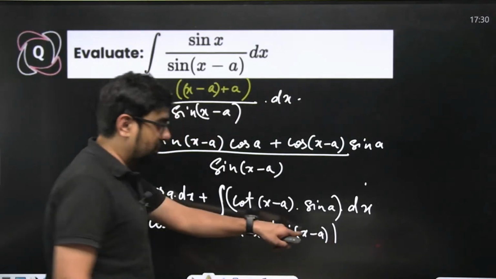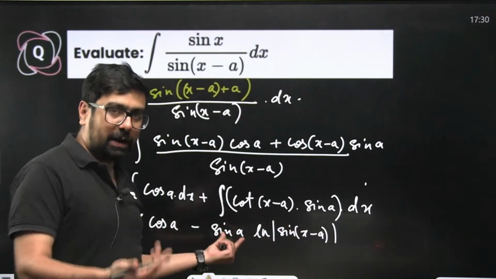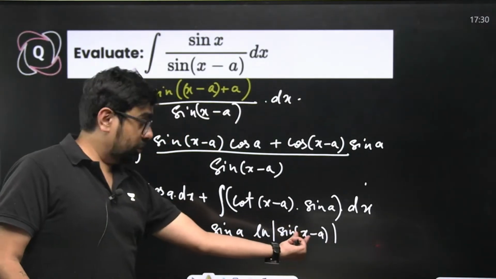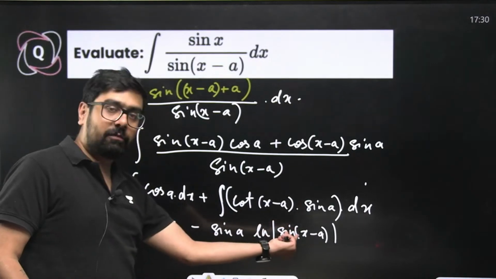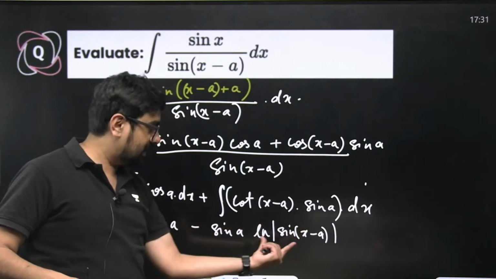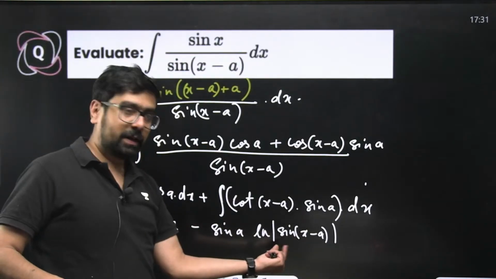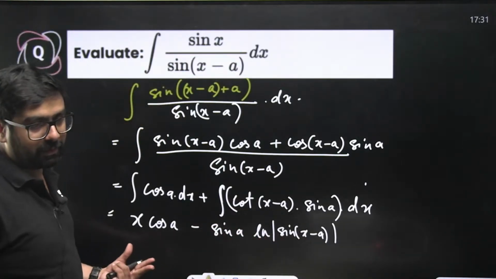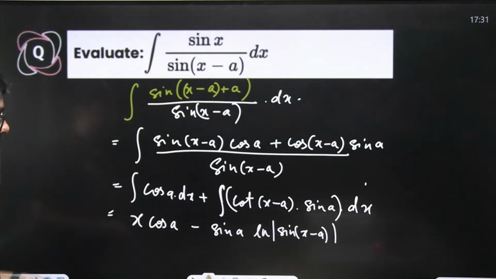But here the coefficient of x is 1 only, so there is no need to write 1 by 1. Although we need to divide with the coefficient of x, here the coefficient of x is 1 only, so there is no need to divide. Okay, there is no problem in that.